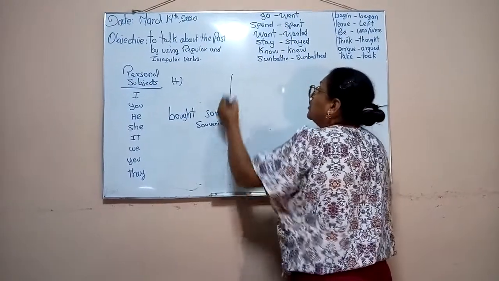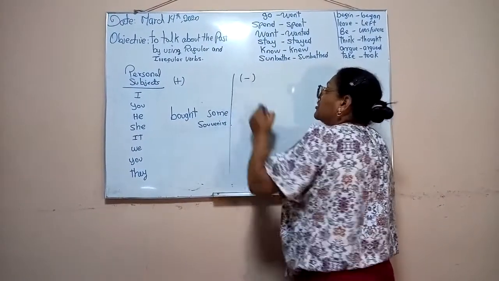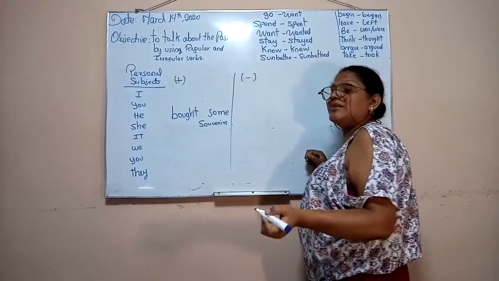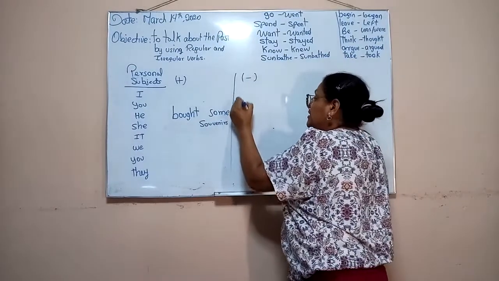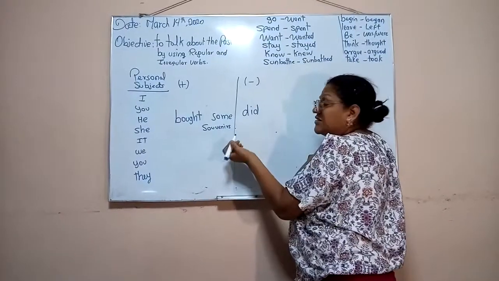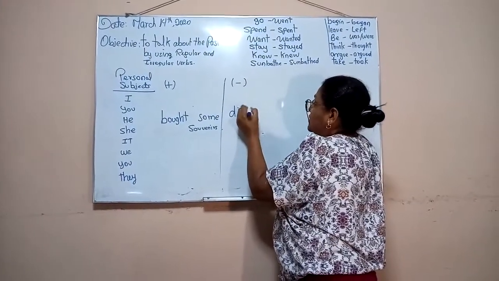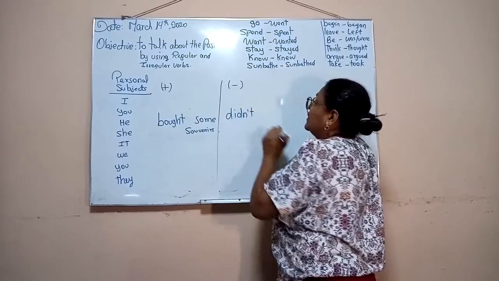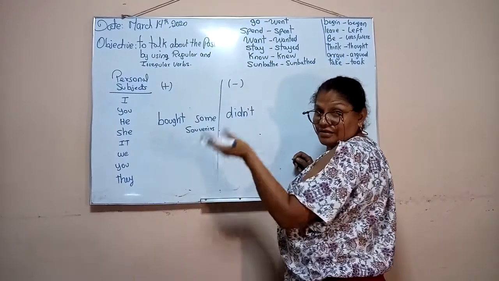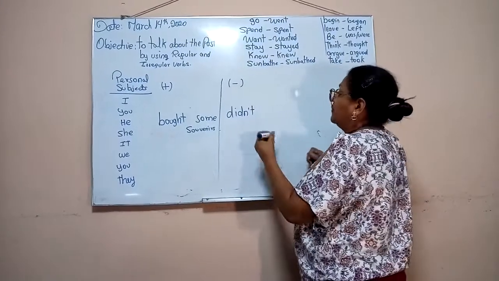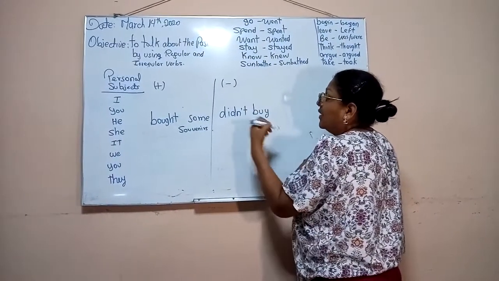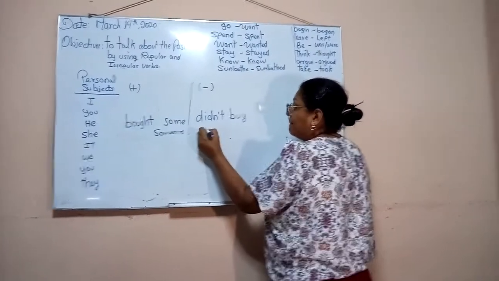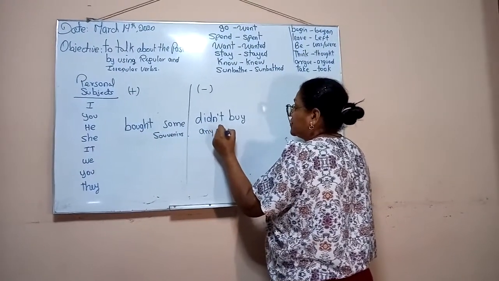If you want to talk about this one in a negative form, the auxiliary for the simple past is did. But as a negative, you have to use didn't, plus the infinitive form. Didn't buy. You say some, you said any souvenirs.